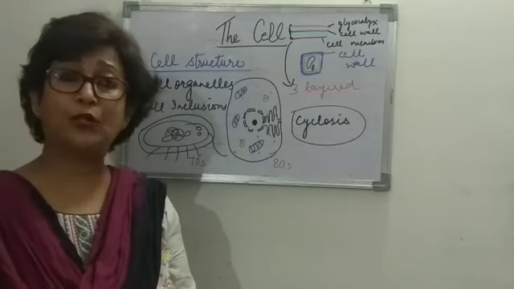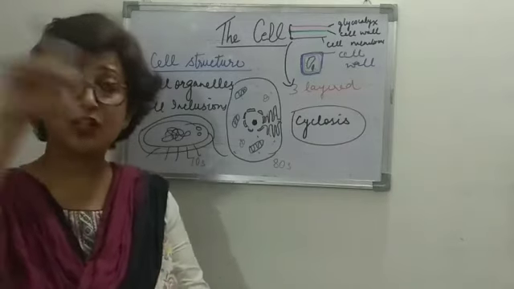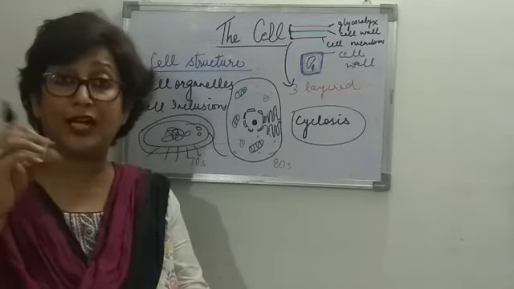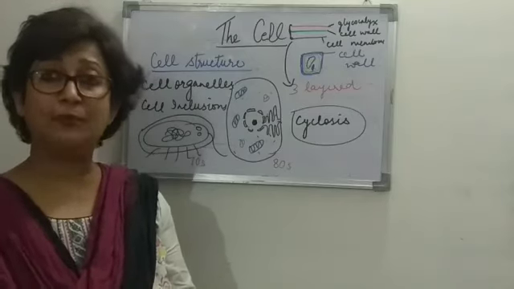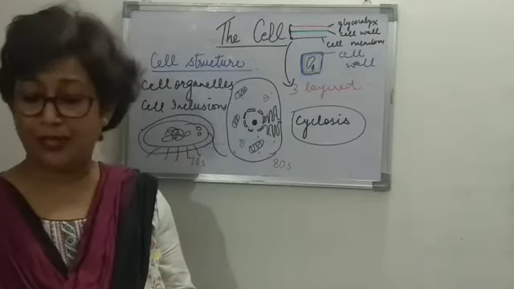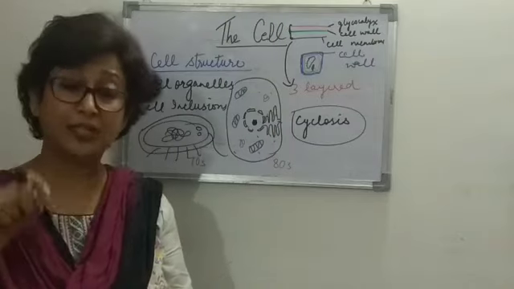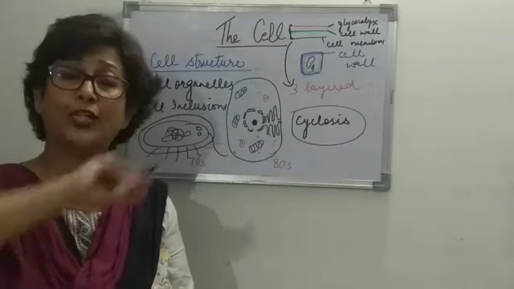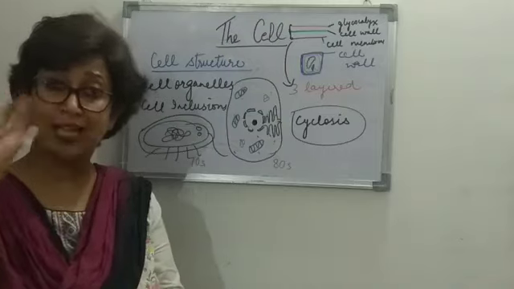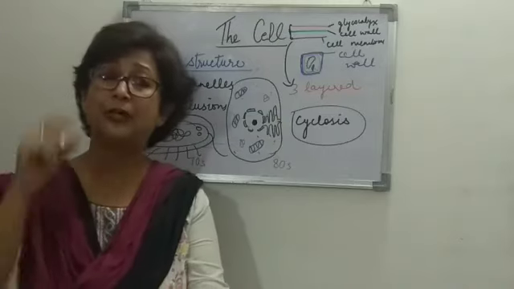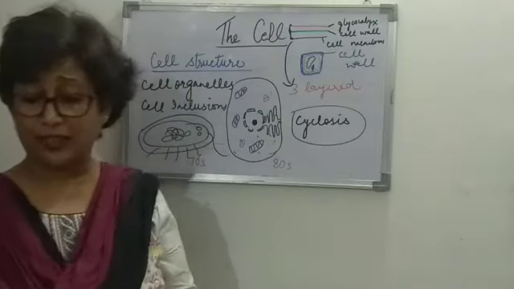In some, it could just be a loose sheath. The glycocalyx may not be tightly bound, but a loose sheath, which we call a slime layer, a slippery slime layer. While in others, it may be thick and tough, called the capsule, very hard, right? So in some, it may be loose and slimy, called the slime layer. In some, it may be thick and hard, which is known as the capsule.